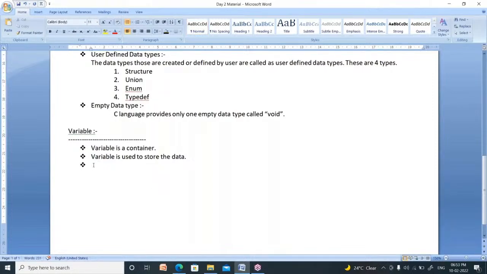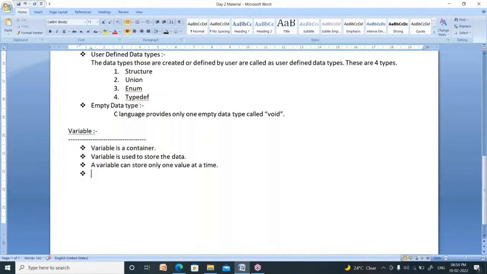In a container, how many values can you store? In a variable you can store only one value. So a variable can store how many values at a time? Only one value at a time.